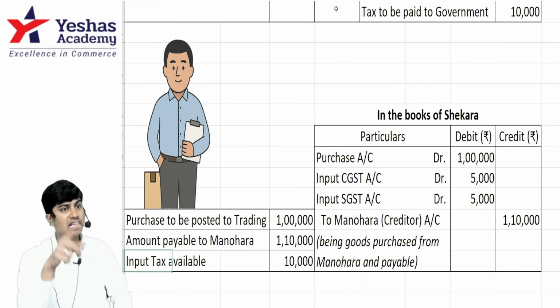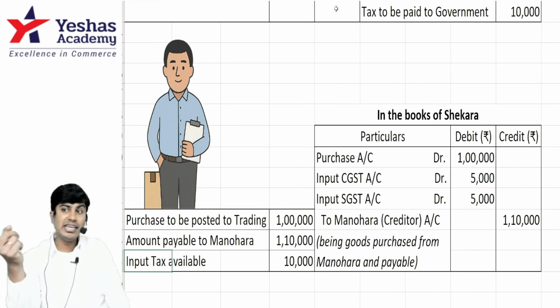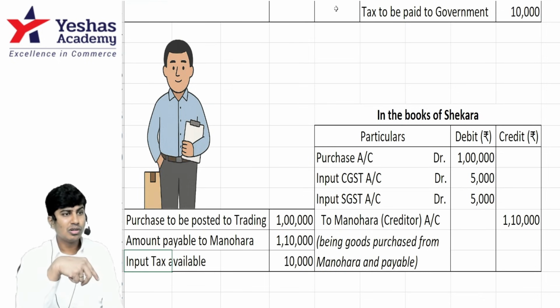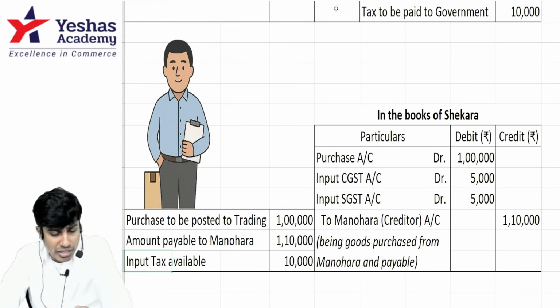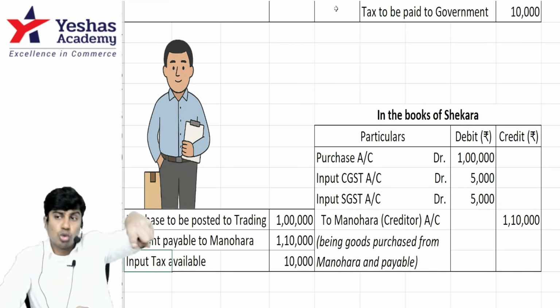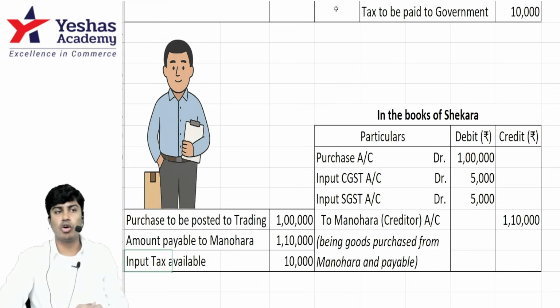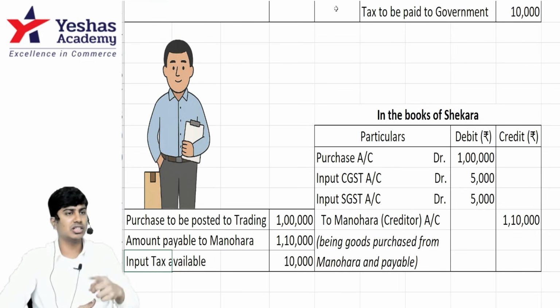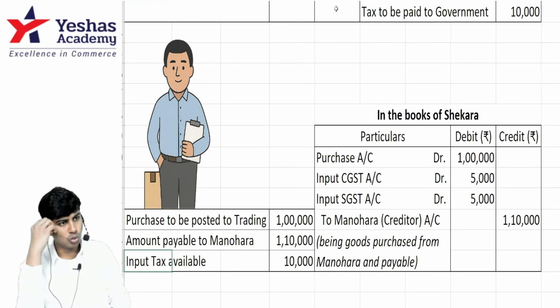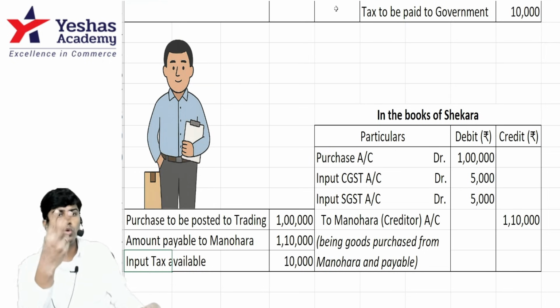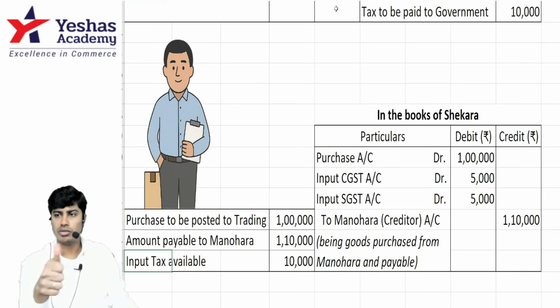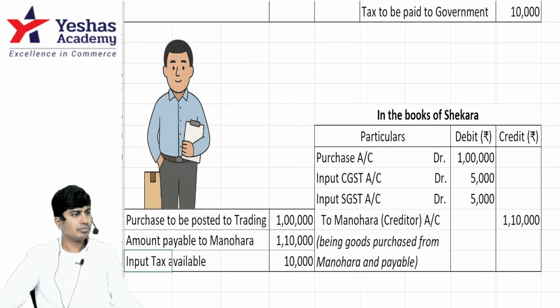Later, when Shekhar sells the goods to Bindu, he collects the tax from Bindu. He does not pay the full amount to government. Why? Shekhar, through Manohar, has already paid 10,000 to government. How much has Shekhar already paid to government? 10,000. If he collects 12,000 from Bindu, 10,000 of that is already paid. Shekhar has to pay only 2,000 to government. I hope you understood. If you have copied this, I'll take you to the next part.